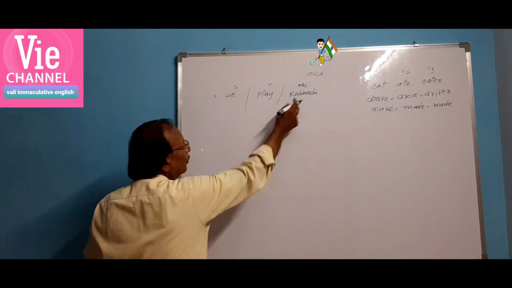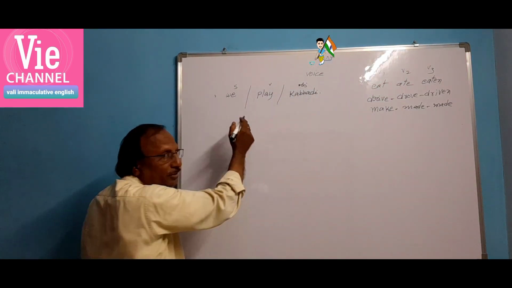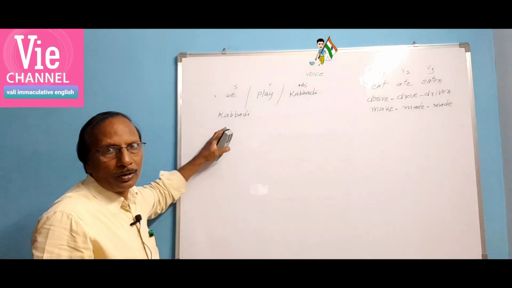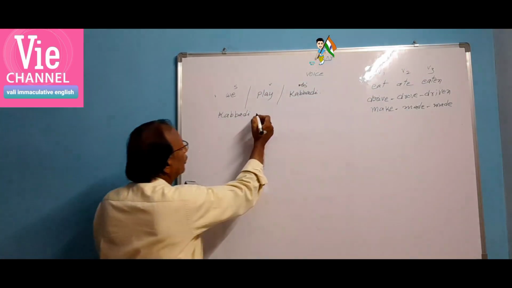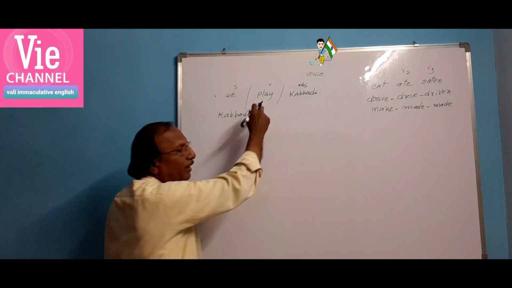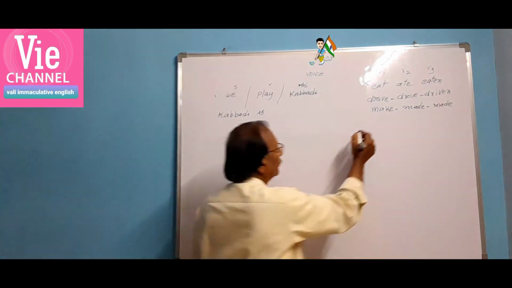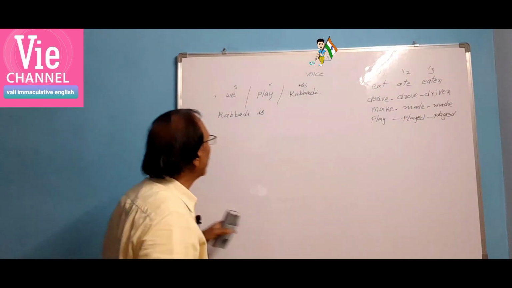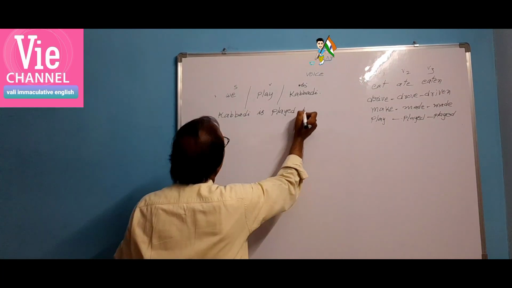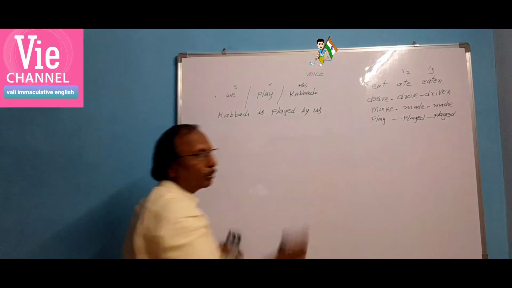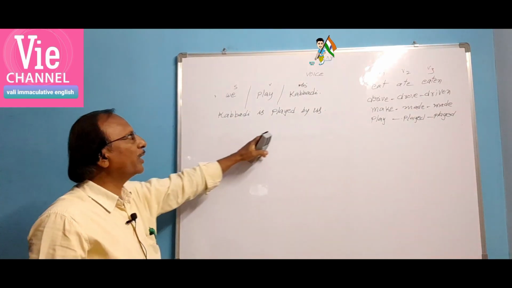Let us change it to passive. The object is changed to subject. Kabaddi. Is it singular or plural? It is singular. So a singular verb comes here. Kabaddi is play, played, played. V3 is played. Kabaddi is played by. We is changed into us. Kabaddi is played by us.